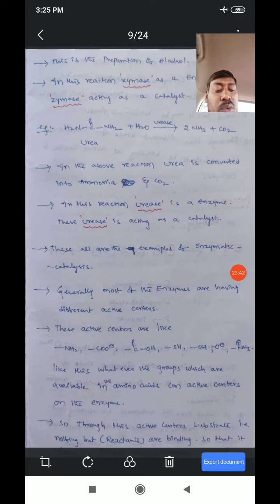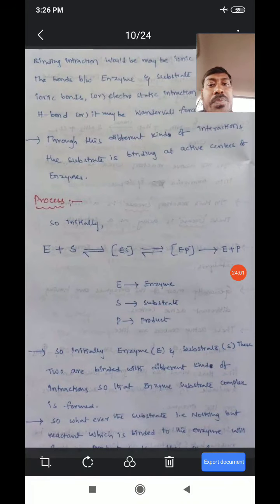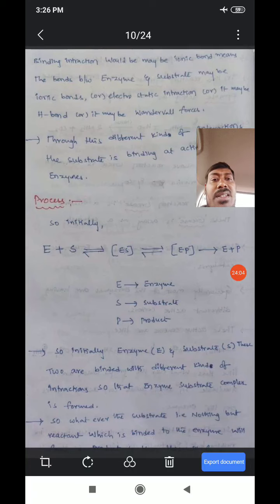Through these active centers, the substrate, that is nothing but the reactants, is bound.